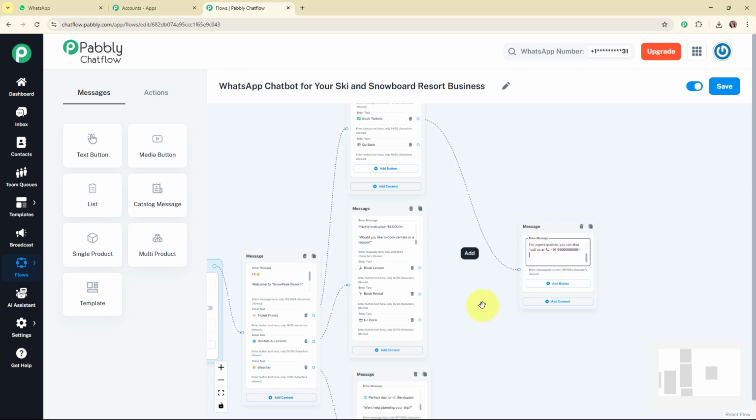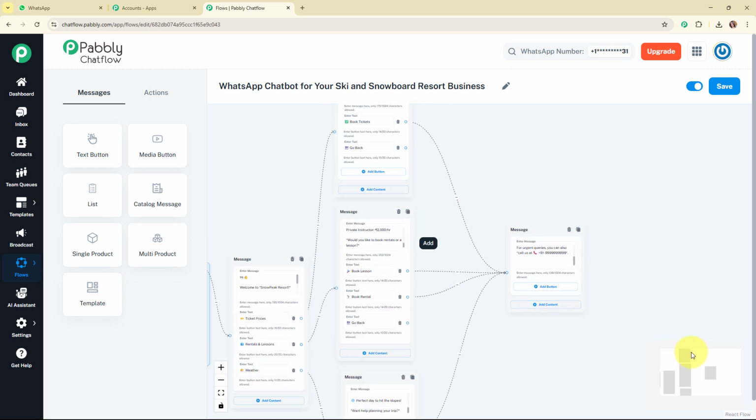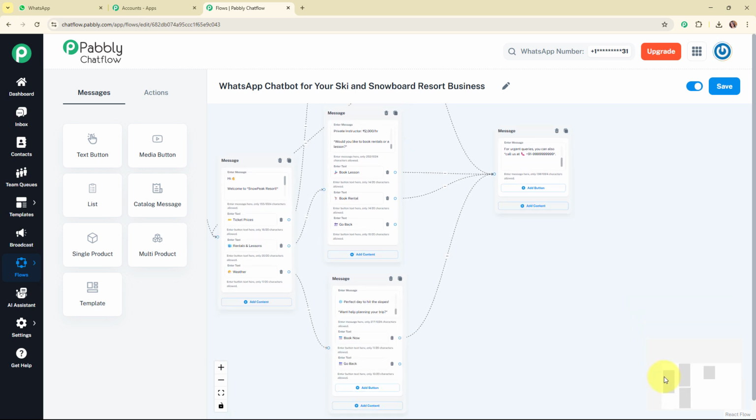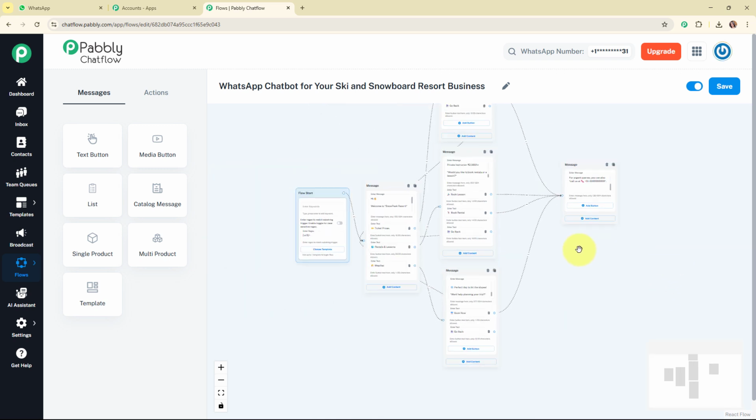Alright, so with this we have successfully entered the text over here, and now I'm going to connect all the booking quick reply buttons with this simple message box that I've added over here. Alright, so let me build the connection, and now after this I'm going to connect all the go back quick reply buttons to the main message box. Alright, so let me do that. And now after building all this connection, we are all done with the flow.